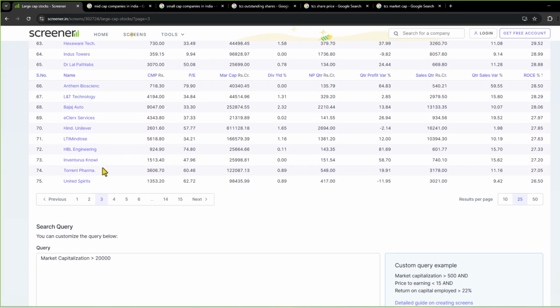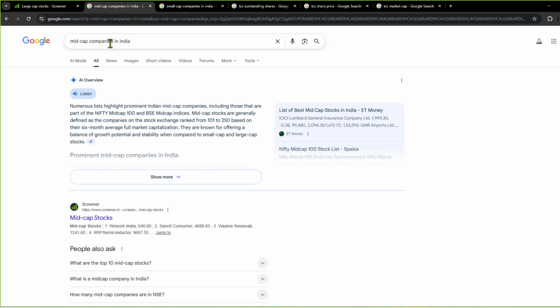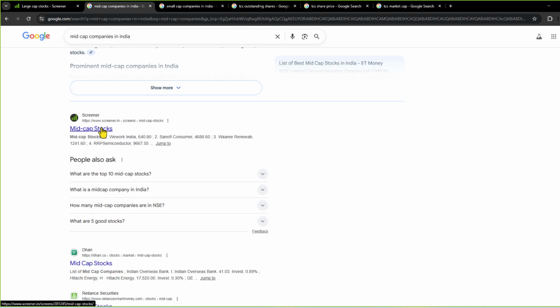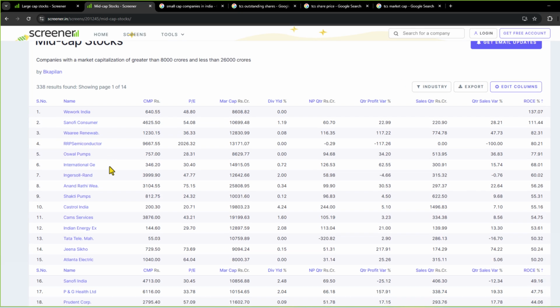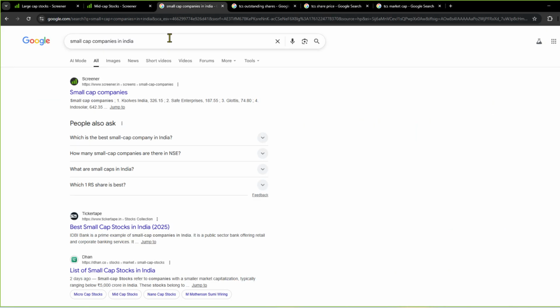You can see the condition that is listed here. Do not worry about this. In the same way, if you go to Google and search for mid-cap companies in India, then you will be presented with websites like this. You can click on it and go through the website to see which companies fall under the category of mid-cap stocks. Same way for small cap companies.